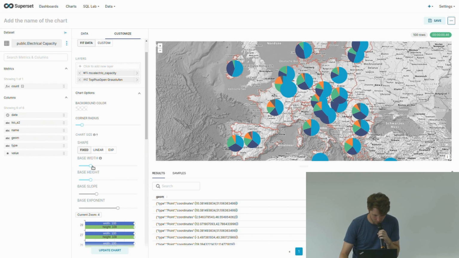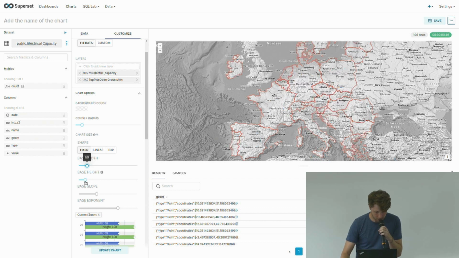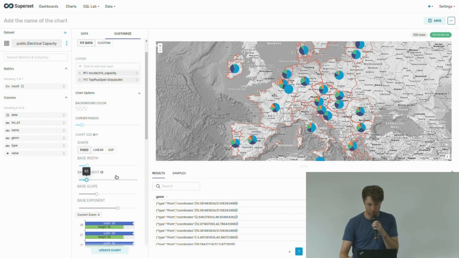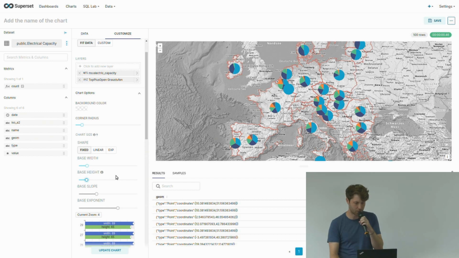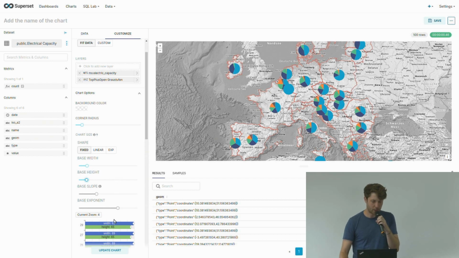So right now it's a little too big for my taste, so I can increase or decrease the size of the charts. Now you can see the charts are smaller, and right now I have it set to a fixed size. So if I change the zoom level, the size will not change, but I want to have it exponentially increasing when I zoom in, so I can get more information when I zoom in.